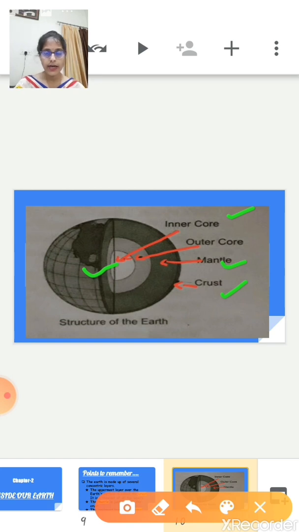This layer is further divided into two, the inner core and the outer core. So basically the earth is made up of three important concentric layers: the crust, the mantle, and the core.